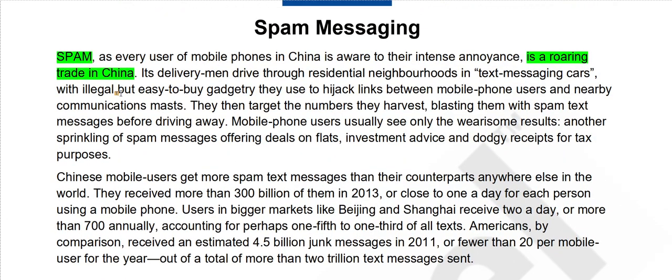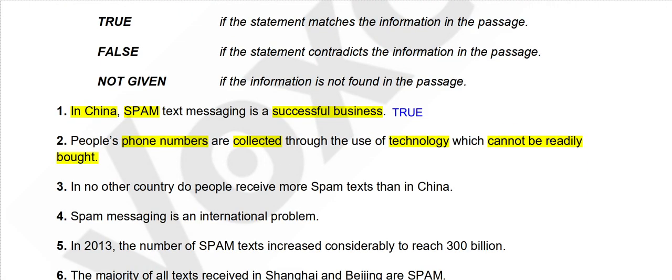Its delivery men drive through residential neighborhoods in text messaging cars. This is the technology they are using in text messaging cars, with legal but easy to buy gadgetry they use to hijack links between mobile phone users and nearby communication masts. So this technology is easy to buy, but the question says it cannot be easily bought.